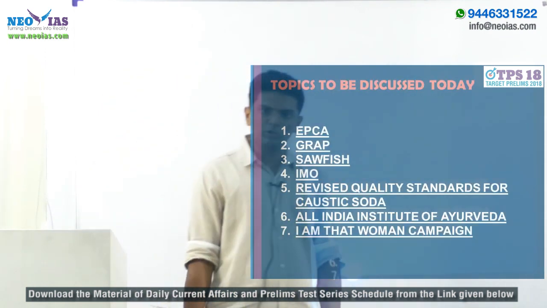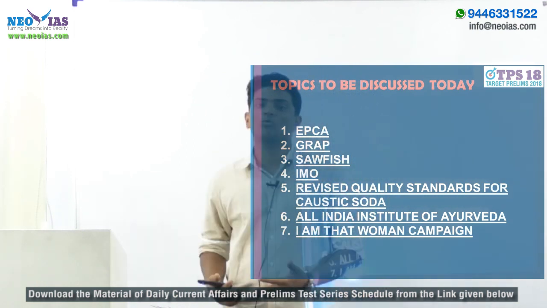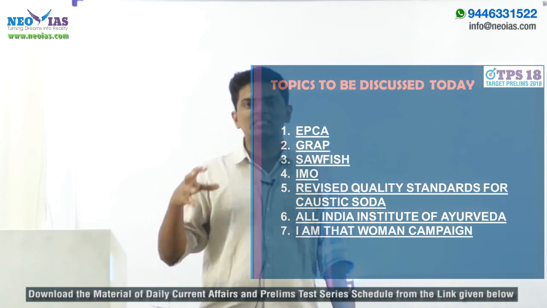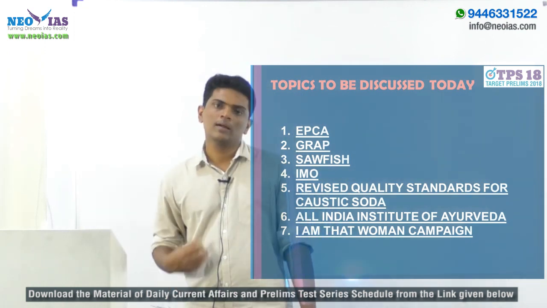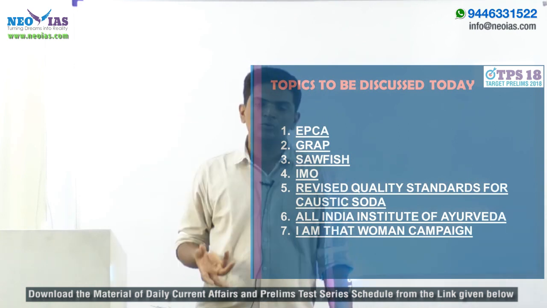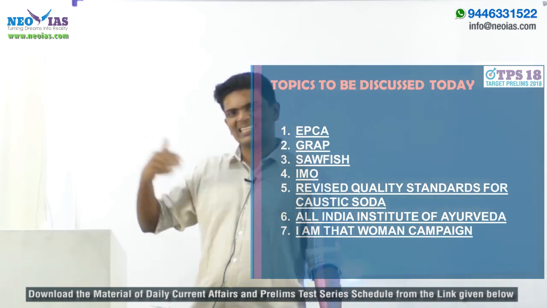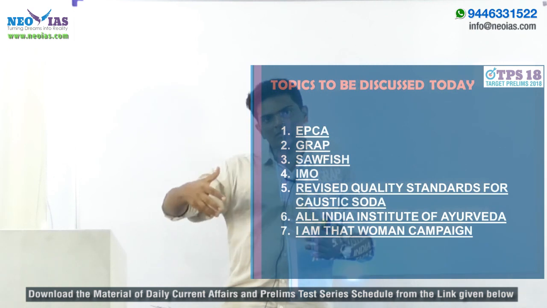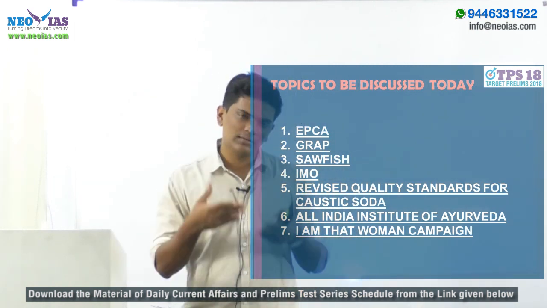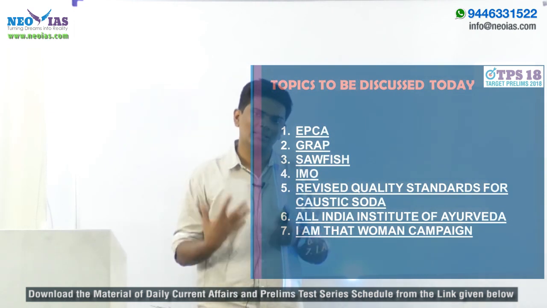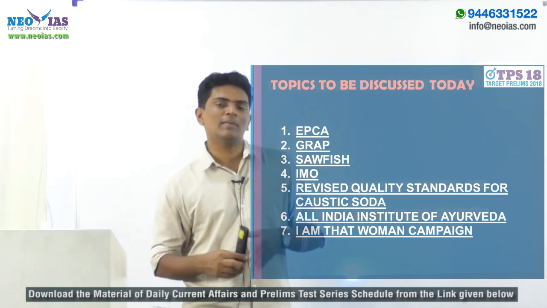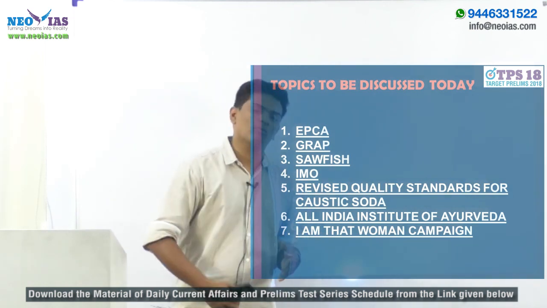The next topic is about the new standards for the production of caustic soda in India by the Union government. Earlier, domestic manufacturers in India used to produce caustic soda or sodium hydroxide using a mercury based method. As a result, what happened? Through this caustic soda, mercury used to get into the environment, and this was affecting health and also the environment. There was less demand for Indian made caustic soda in foreign countries.